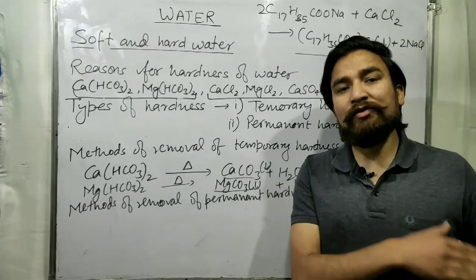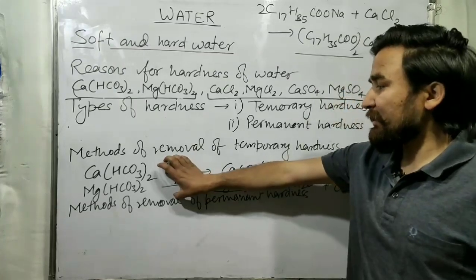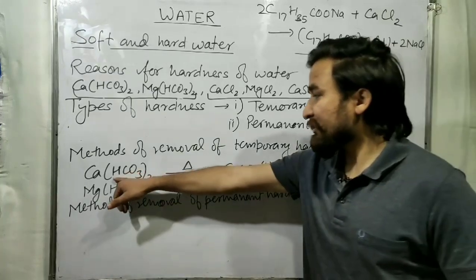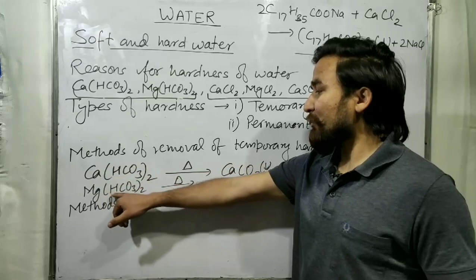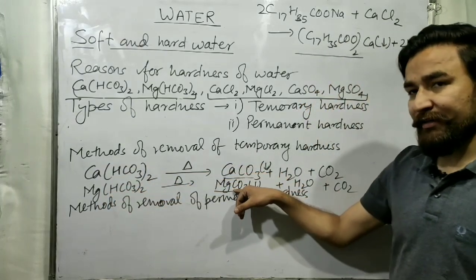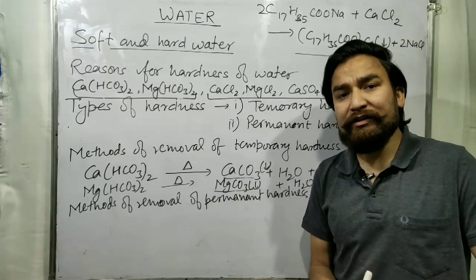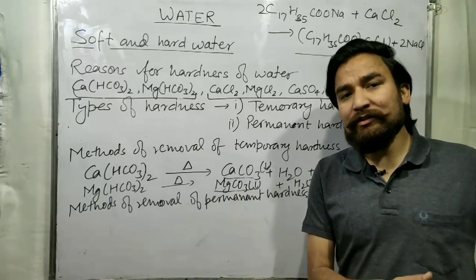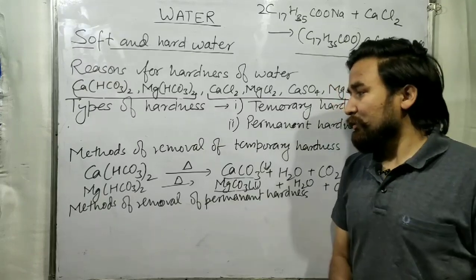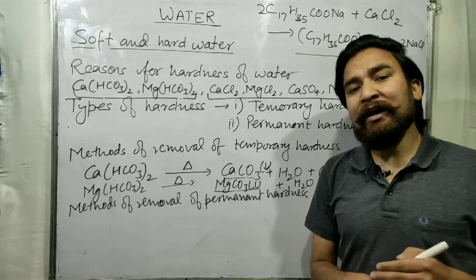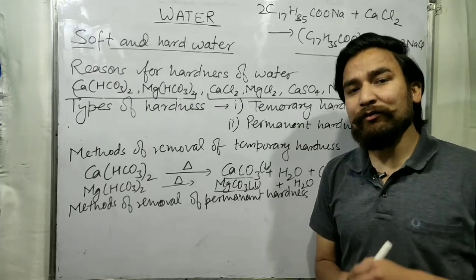and the water that you will get is now soft water. So this hardness can be removed by just boiling the water, because by boiling the water, bicarbonates of calcium and magnesium will convert to the carbonates of calcium and magnesium, and carbonates of calcium and magnesium are not soluble in water, so they can be removed easily just by using filter paper. So that's how you can remove the temporary hardness just by boiling the water.